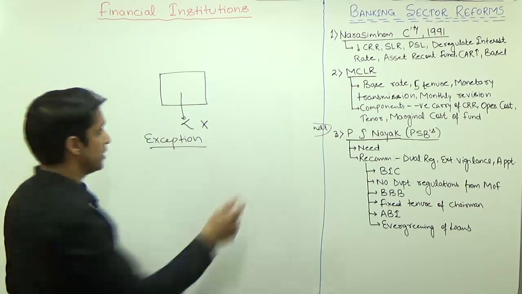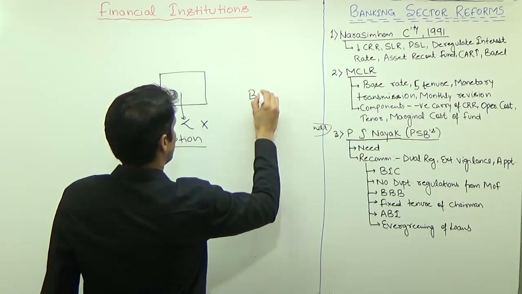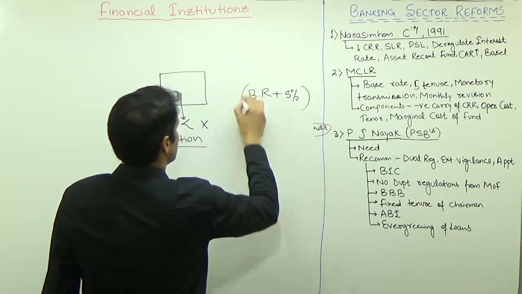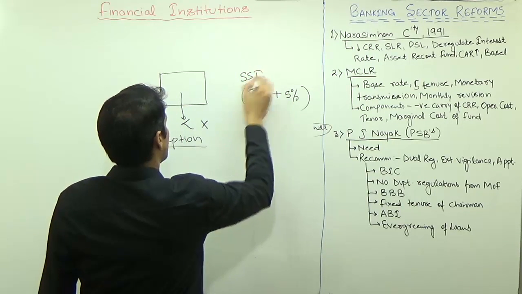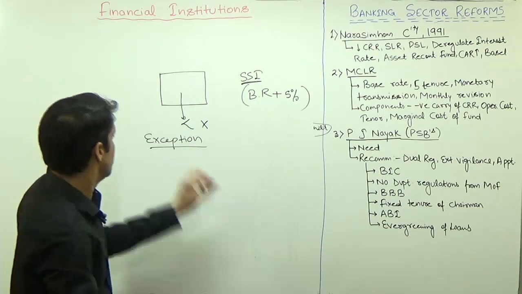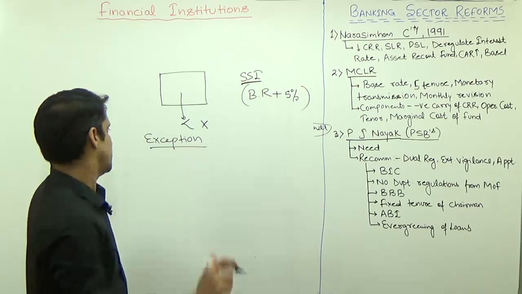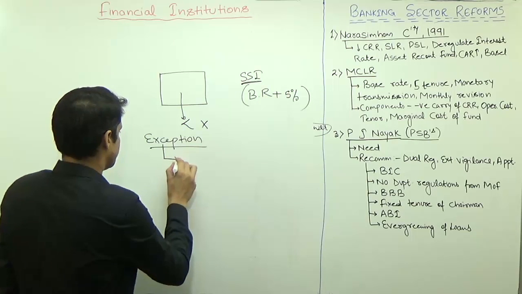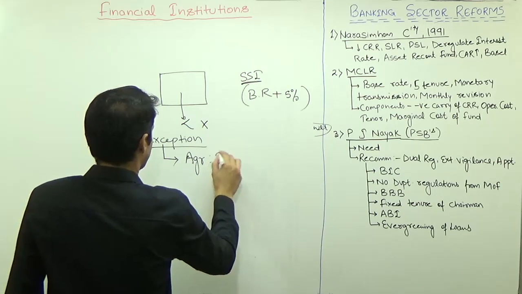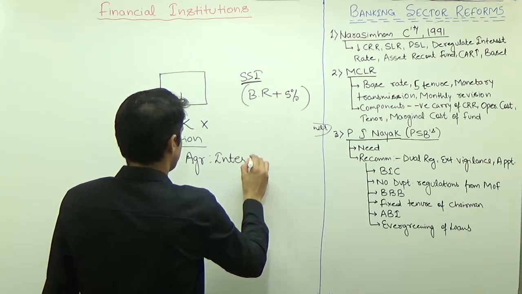So now RBI has a fixed value of base rate, and they will add maybe 4% or 5% to the base rate, and they can say you have to give a loan to small scale industries on the basis of this base rate only. So there is only one exception to the base rate, and that exception is in the case of agriculture, where we have the interest subvention scheme.